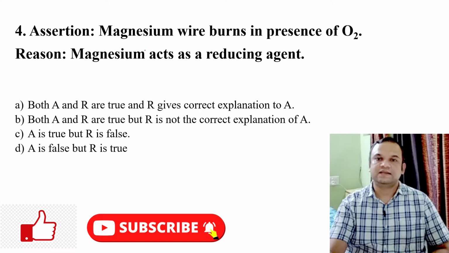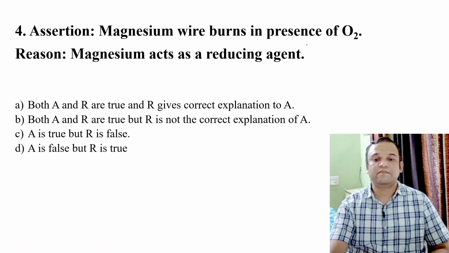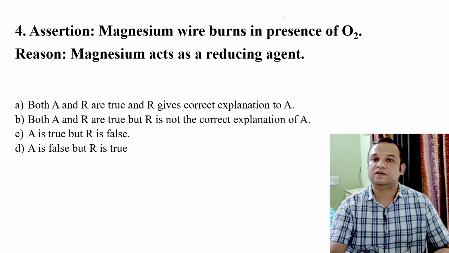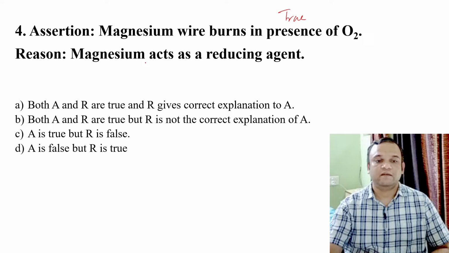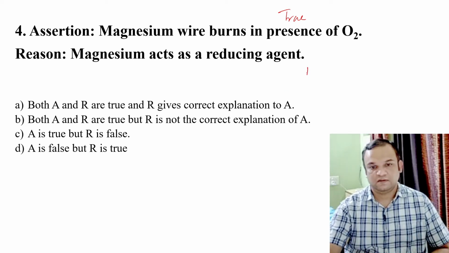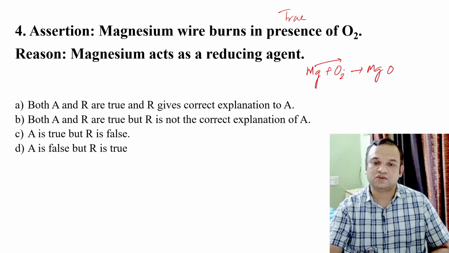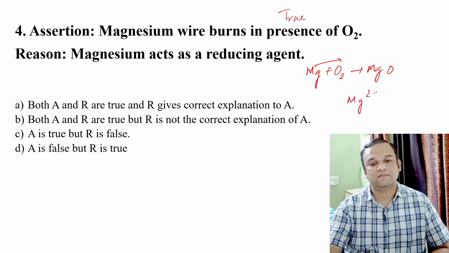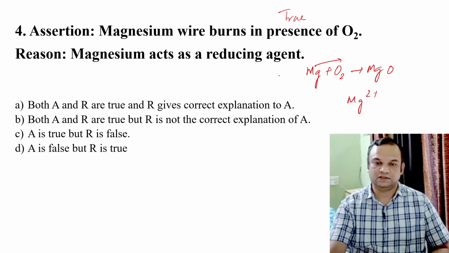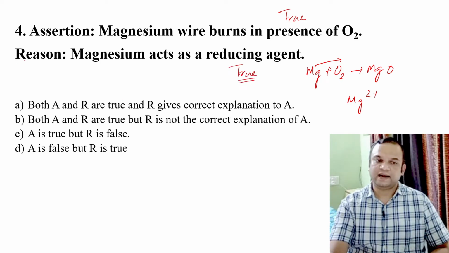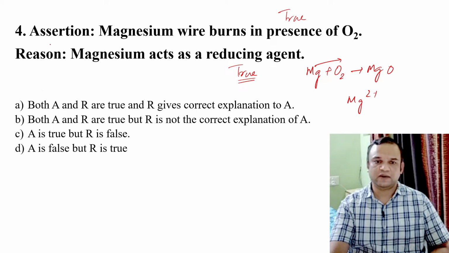In the next question, assertion states that magnesium wire burns in presence of oxygen. It is a true statement. Magnesium, when burns in presence of oxygen, it burns with bright white flame, and magnesium acts as a reducing agent. So here we can say that the reaction goes like this. It forms magnesium oxide, where magnesium has lost the electrons and formed magnesium ions to react with the oxygen, and that is why this is also a true statement. And we can say that reason is not giving any explanation to assertion, so option B will be the correct